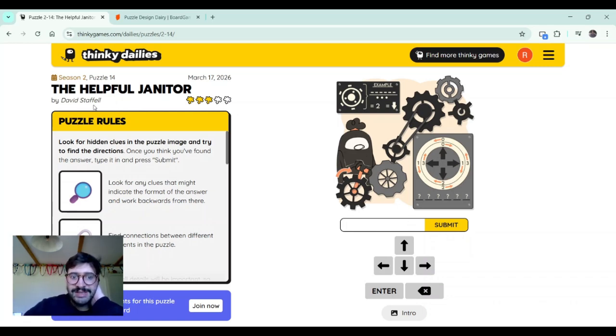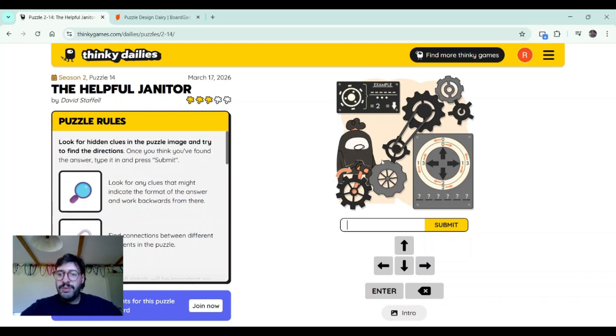This is done by David Staffel, and we see an example here. The outside cogs divided by the inside cogs give us the number 2, because this is 6 divided by 3, that's 2. And that means looking down, because the 2's are there.